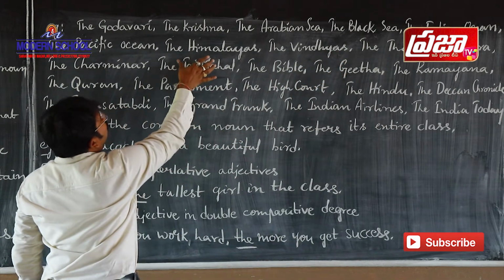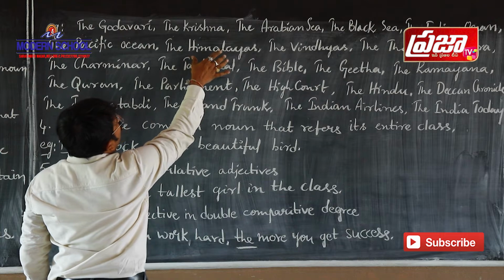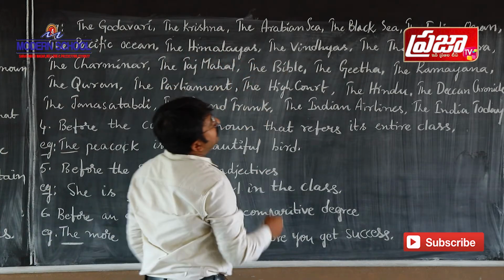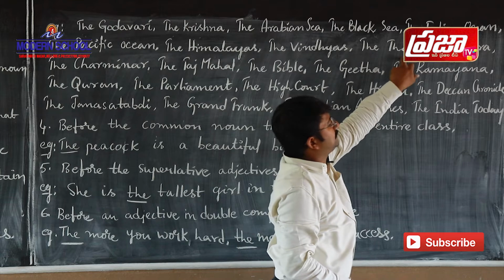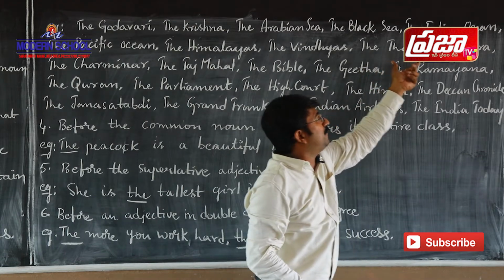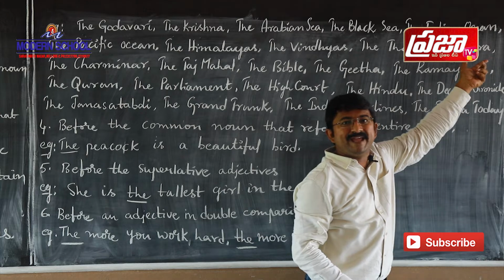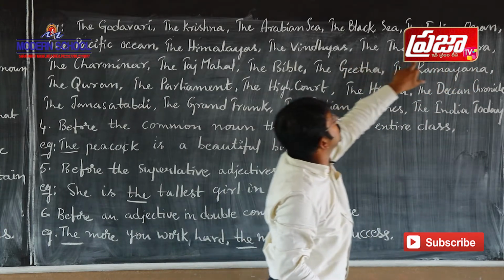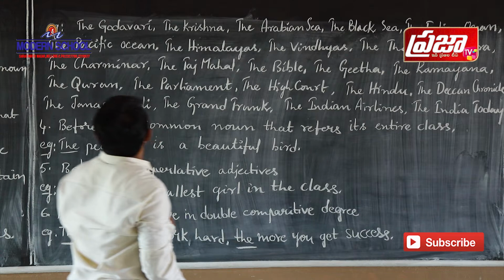So before the names of groups of mountains we use the definite article "the". And before the names of deserts we use the definite article. Thar is the name of a desert. Sahara is the name of a desert. Before the names of deserts also we use the definite article "the".